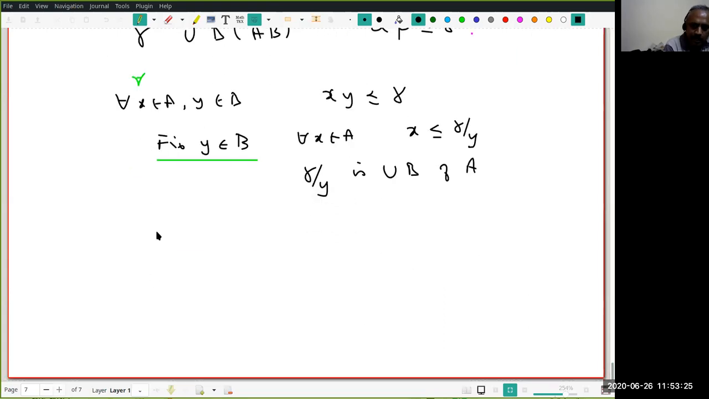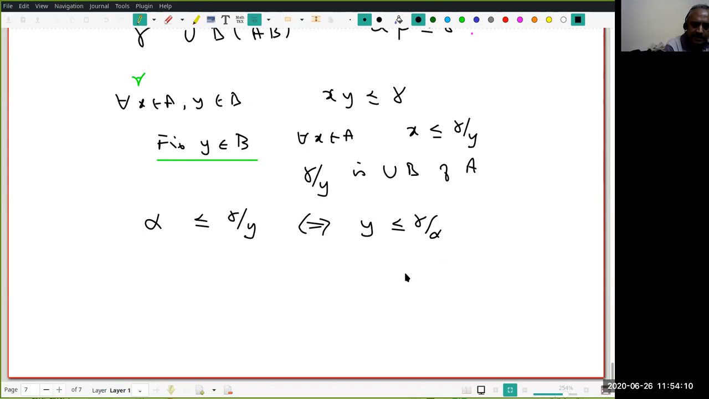But what is alpha? Alpha is the least upper bound of A, therefore alpha must be less than or equal to gamma by y. Is that okay? Now notice that what I have shown, exactly like in the previous case, is that I fixed a y and for each y I showed alpha is less than or equal to gamma by y. You understand that? Since y is positive, this is same as saying alpha y is less than or equal to gamma. Sorry, let me stick to what I said earlier. Therefore, y is less than or equal to gamma by alpha.